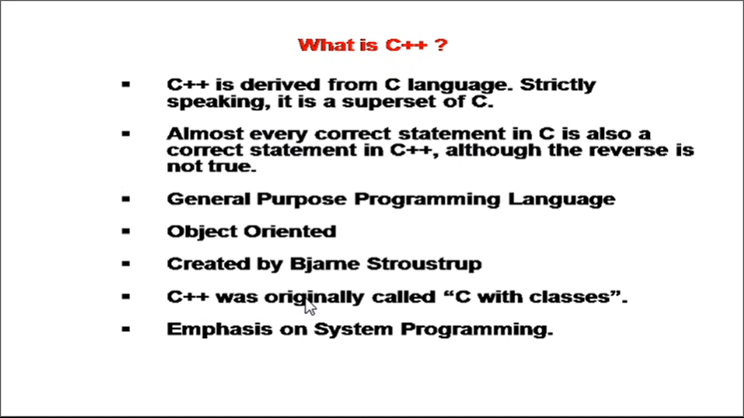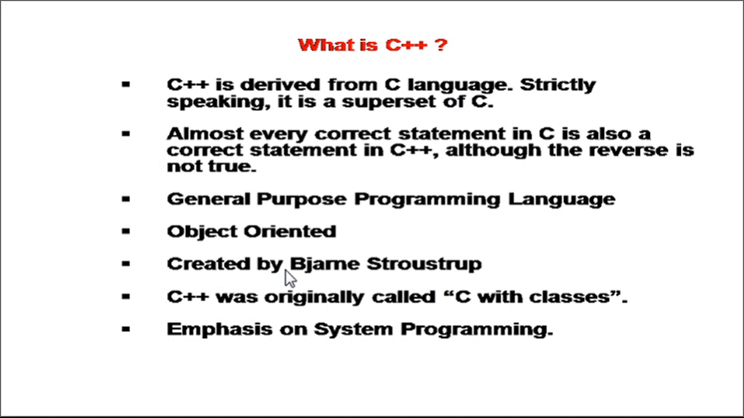Now C++ is basically a language which is derived from C programming. So we can say it's a superset of C programming. Whatever statements you write in C programming are valid in C++, but the reverse is not the case. That means the statements of C++ are not valid in C programming.